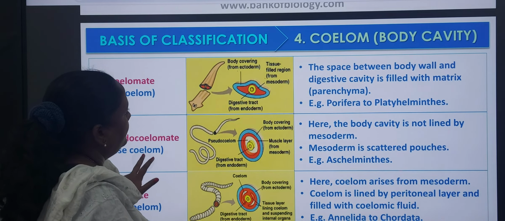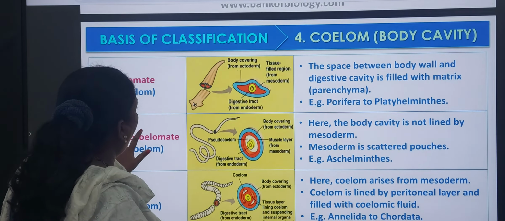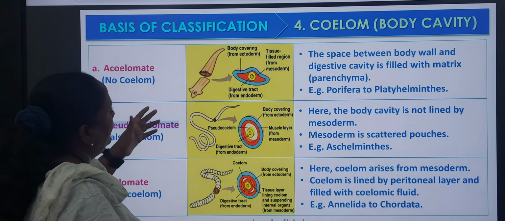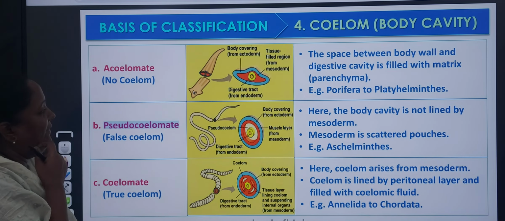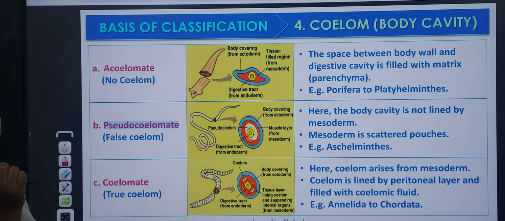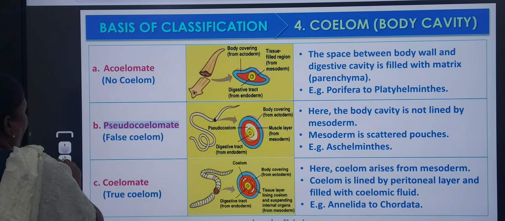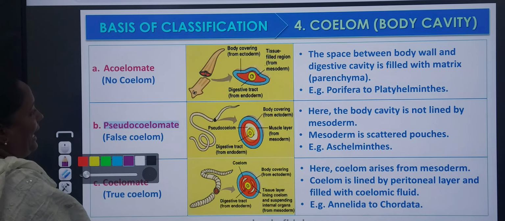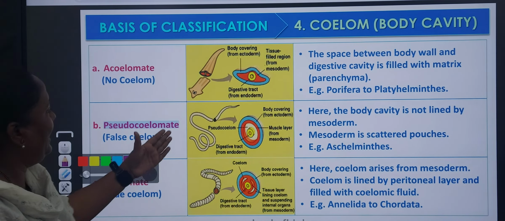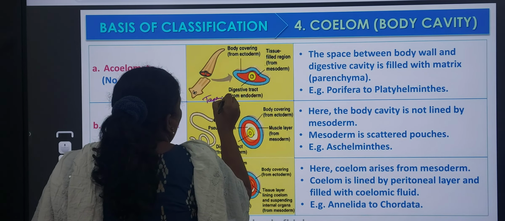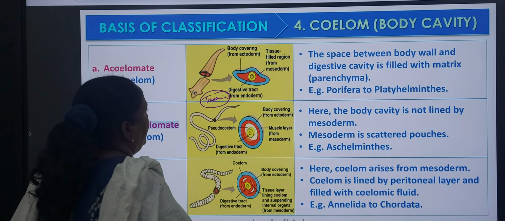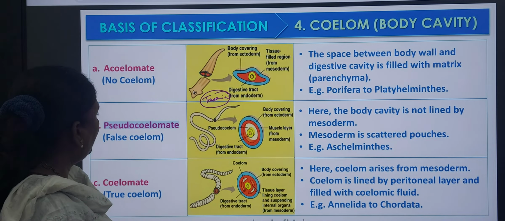Next, see here acoelomate, where it is present. Observe the picture. The space between the body wall and the digestive cavity is filled with the matrix called parenchyma, present in porifera and platyhelminthes, for example Taenia solium. Next, pseudocoelom.